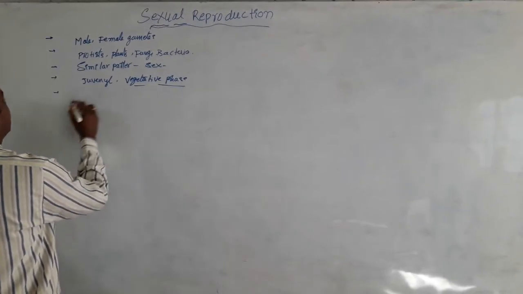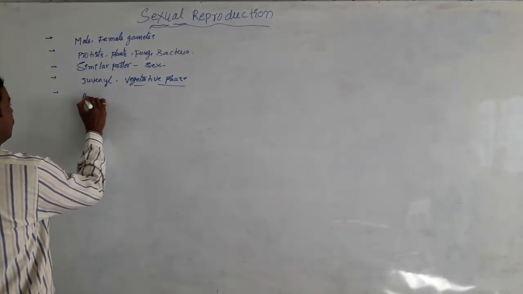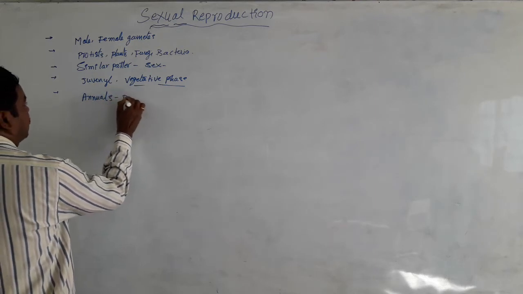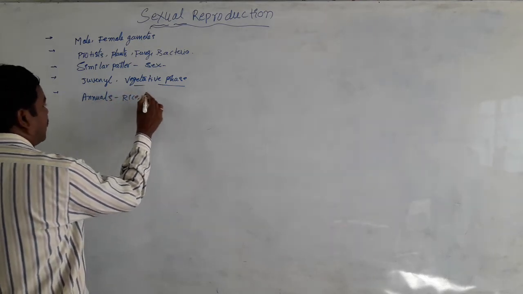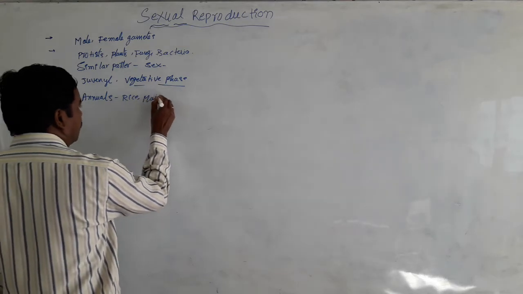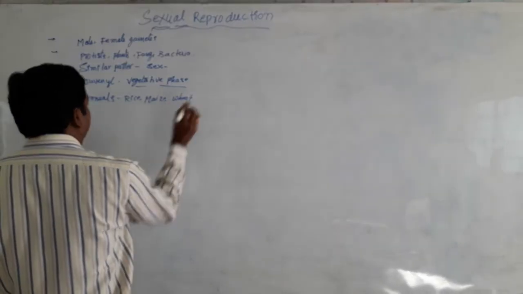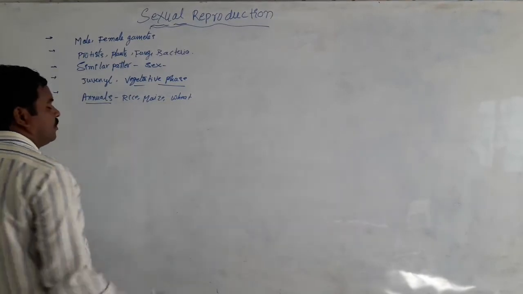That is, in the case of annual monocarpic plants like rice, maize and also wheat, these are annual plants.